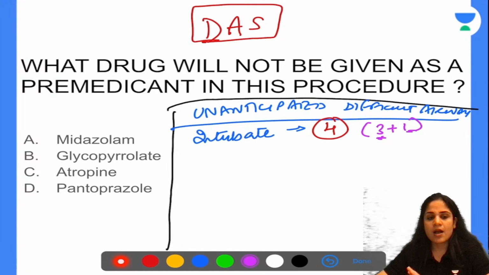Now, if after 4 attempts at intubation I am not able to intubate, what is the next step that I should do in that case? Anyone? If after 4 attempts intubation is not possible. Yes, absolutely correct. So in that case, I should try for a supraglottic airway device insertion.